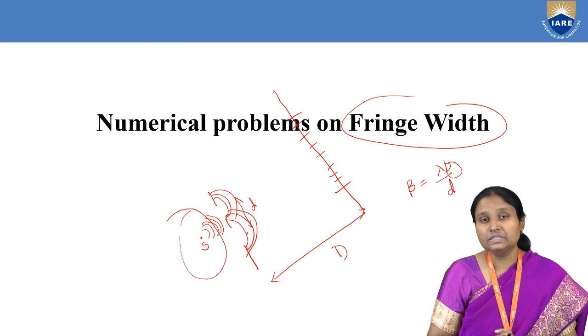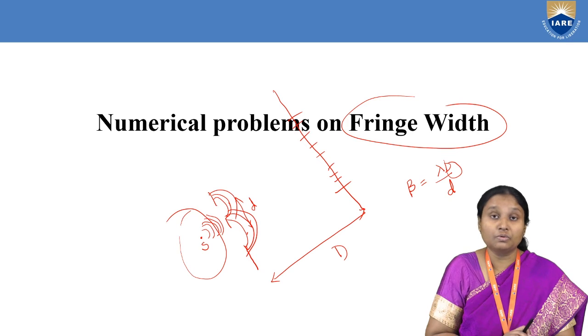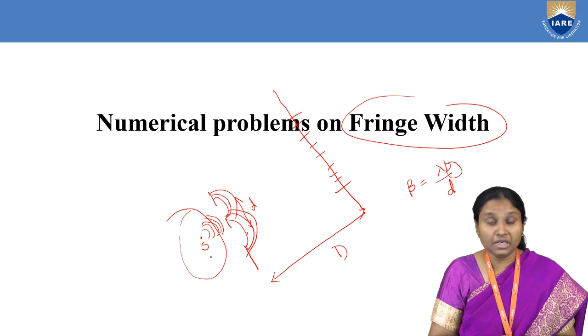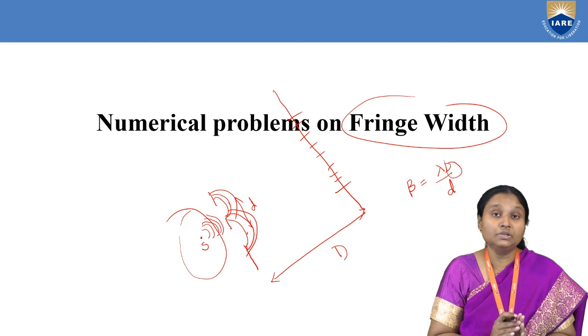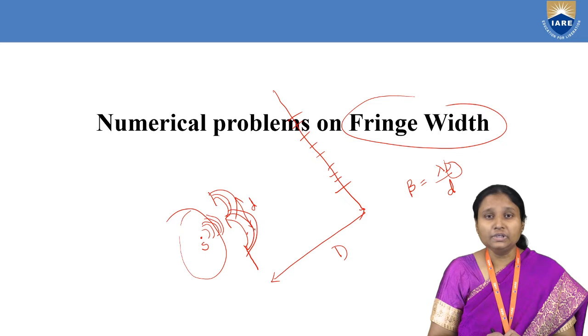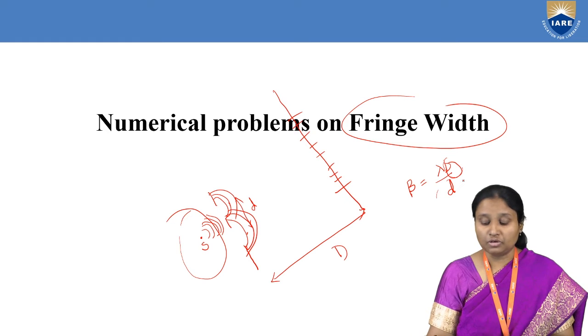Because we know that an interference pattern takes place only if the wavefronts undergoing superimposition are coherent, if they are in phase with each other. That's why Young used a single source, and made the wavefront from the source get divided into two parts by making them go through two slits. And what is small d? Small d is the distance between those two slits. In order to get a good interference pattern, this capital D, which is the distance between the slits and the screen, should be very, very large, and the small d, which is the distance between the two slits, should be very, very small.